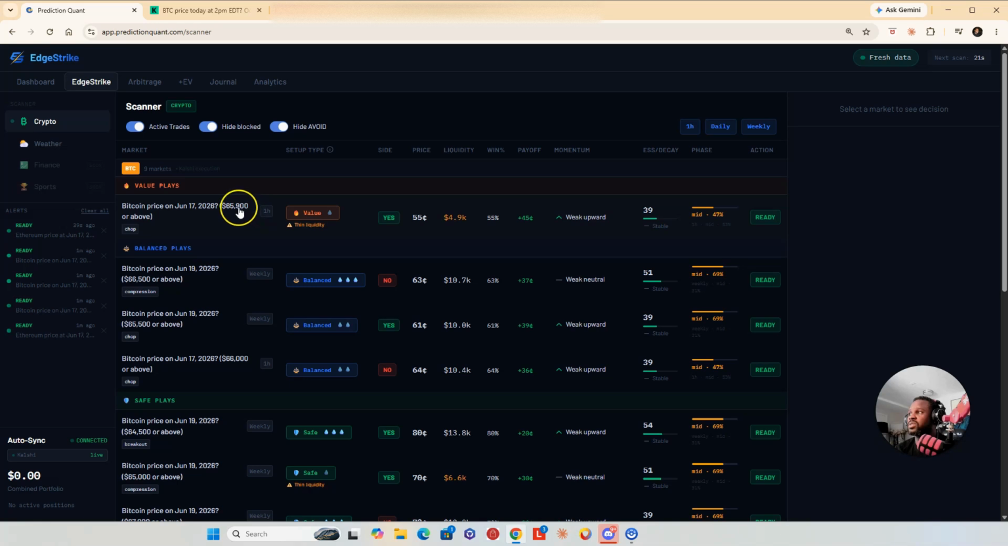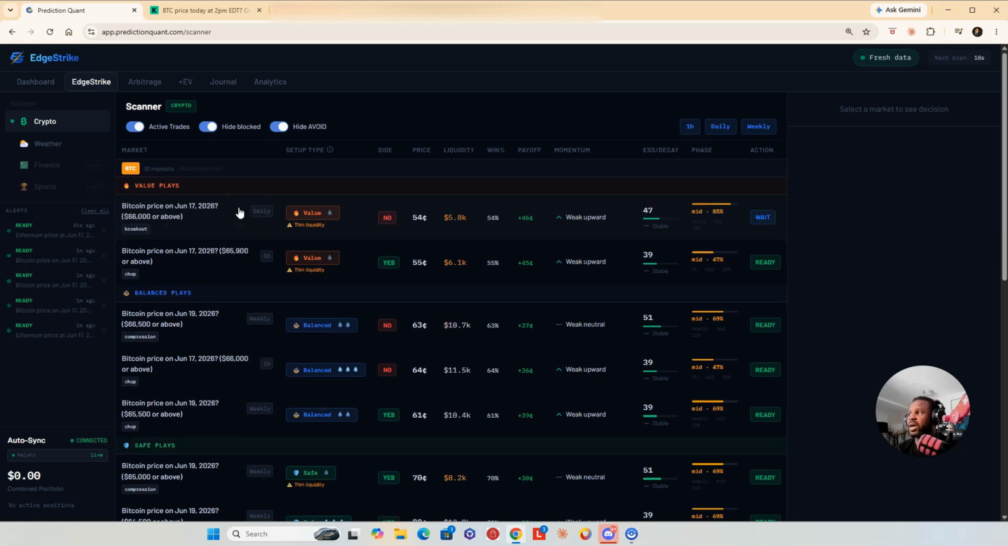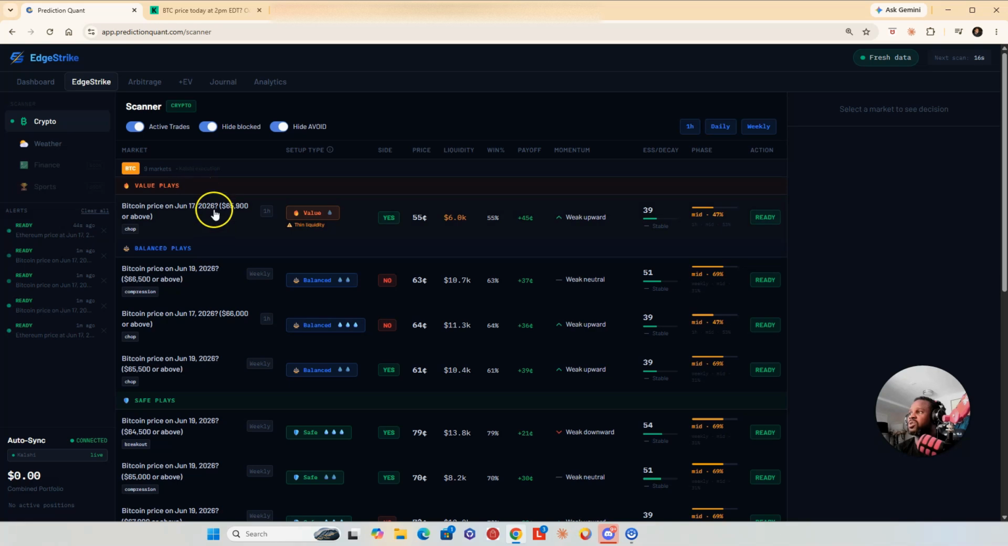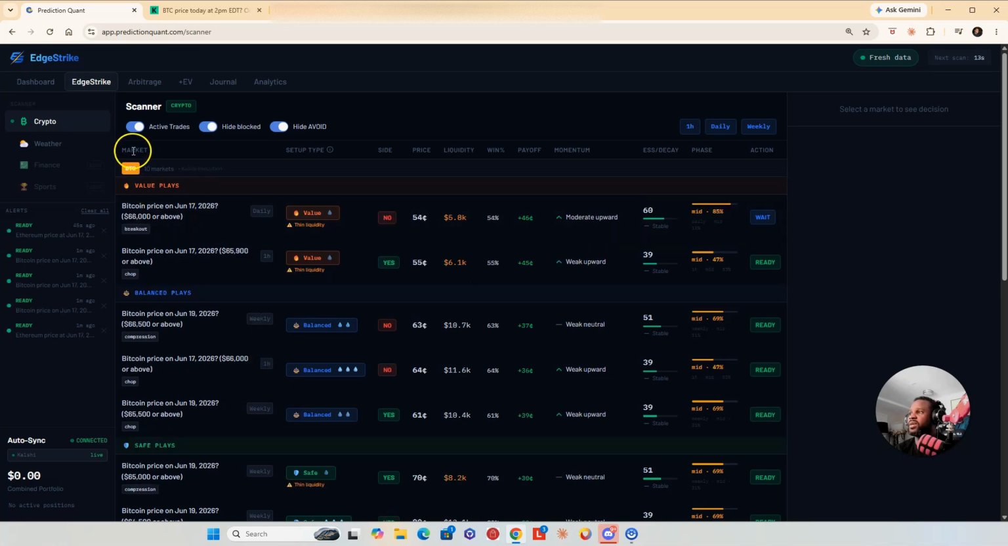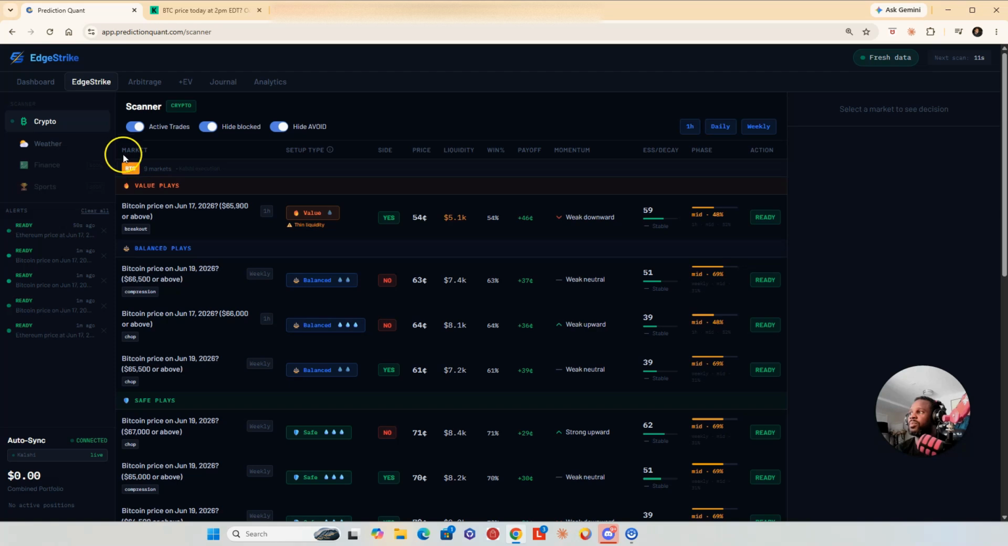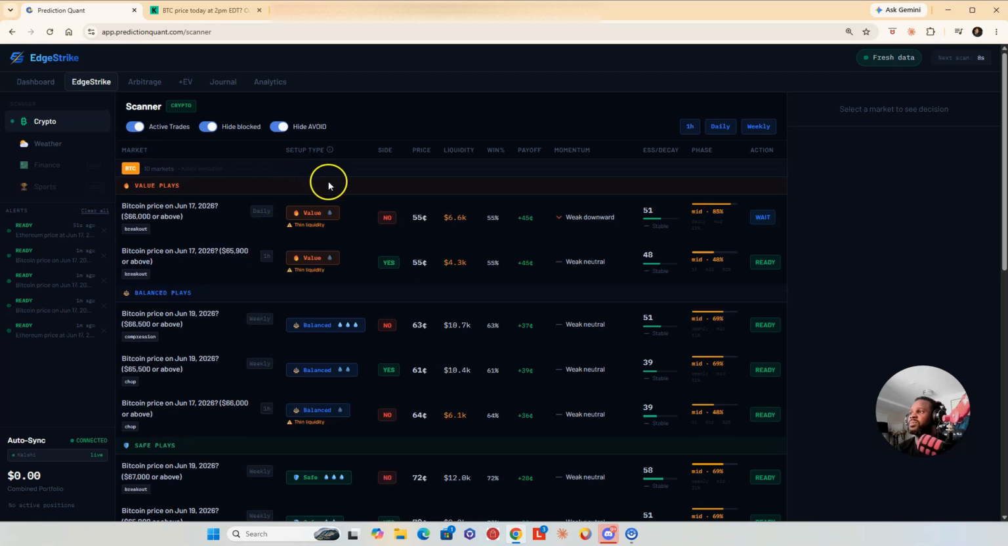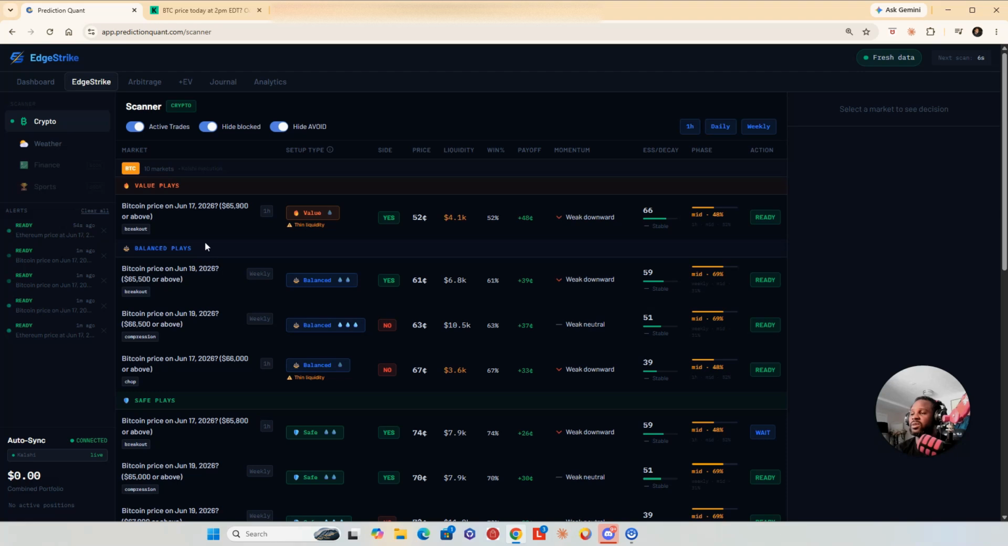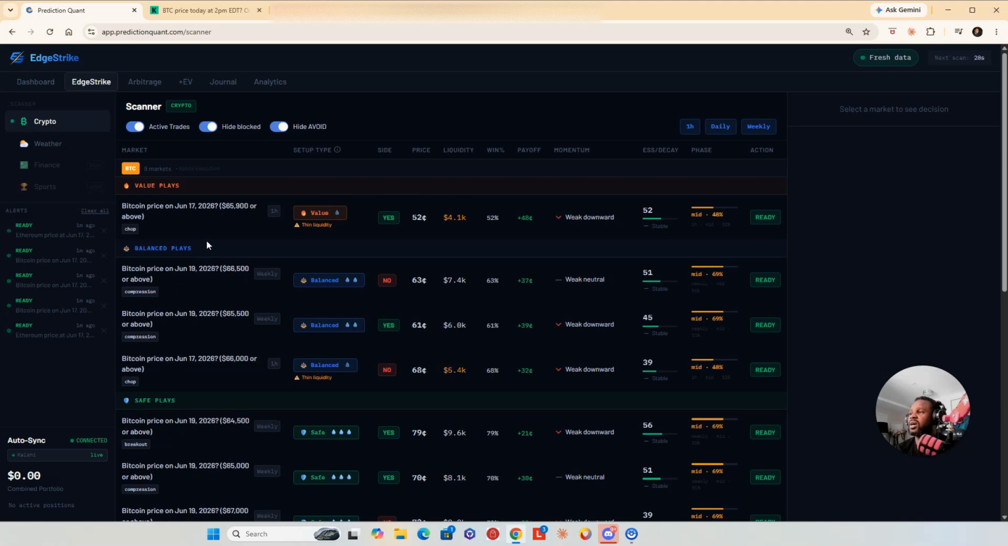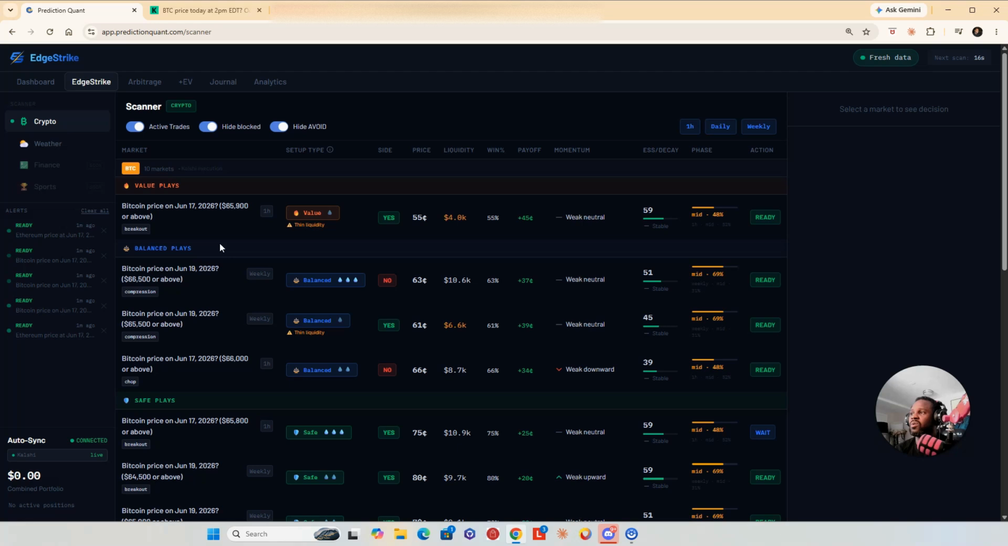With crypto, we're going to focus on Bitcoin and Ethereum only. If we look at this chart across the top, here's a quick little breakdown. We have market. Setup type is going to be three types of setups: value, balanced, and safe. Value are going to be your higher risk to reward plays, a little bit riskier in a way. Balanced is just like it sounds, it's more of a 60% range. And then your safe plays will usually be about a 70% chance of hitting or higher.